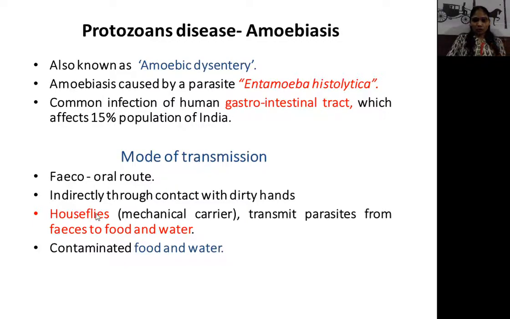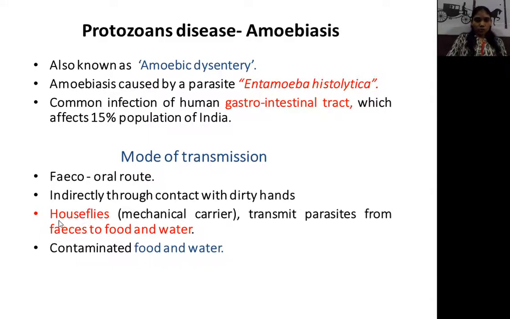When houseflies and cockroaches feed on that fecal matter, a stage of Entamoeba histolytica observed in the fecal matter attaches to the housefly's legs or wings. And when that housefly feeds on our food or water, that stage attached to its legs or wings mixes into the food or water. Indirectly, when we eat or drink that food or water, it can enter our body by the mouth. That's why it is called the feco-oral route.